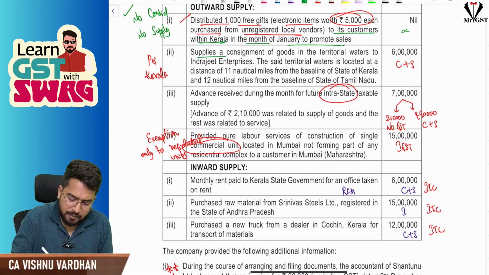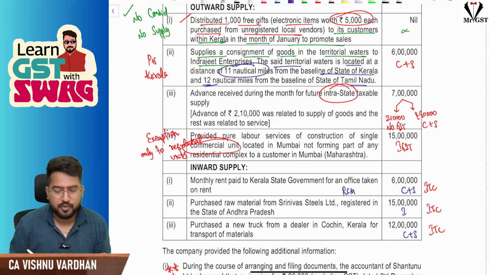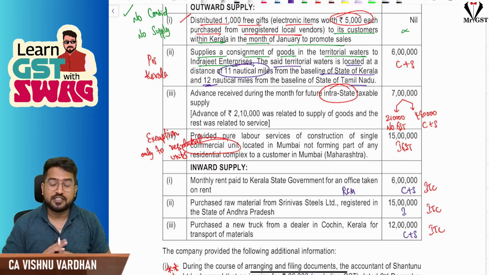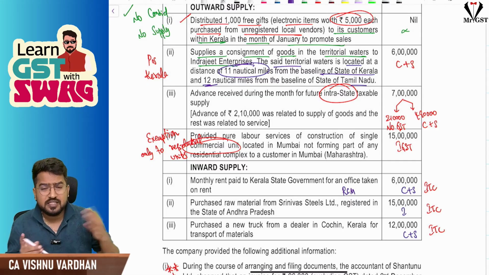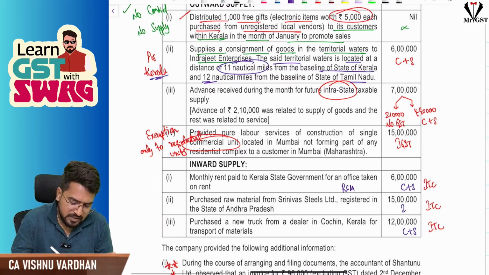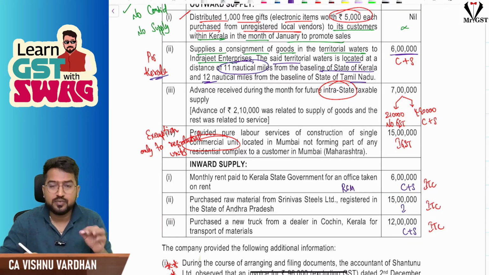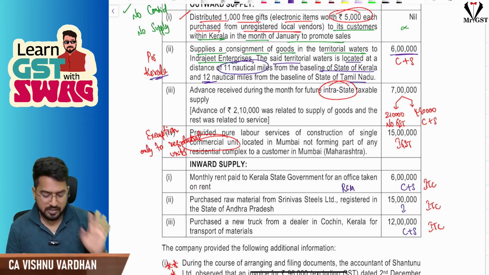Next, supplies of a consignment of goods in the territorial waters to Indrajit Enterprises, and the said territorial waters are located at 11 nautical miles from the baseline of Kerala and 12 nautical miles from Tamil Nadu. This is mainly regarding Section 10 of the IGST Act, where they are testing the place of supply, where the location of supply or place of supply falls in territorial waters. What is the place of supply? The state which is closest to that. So 11 nautical miles Kerala, so the place of supply is Kerala. So on this 6 lakhs you will charge CGST, SGST. I have written here C plus S, so that when posting it will be easy for you.